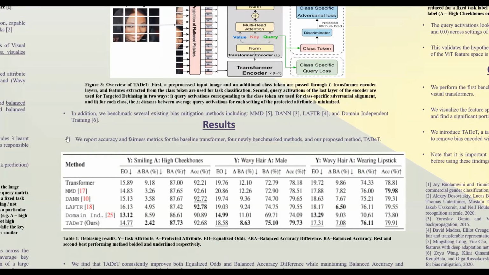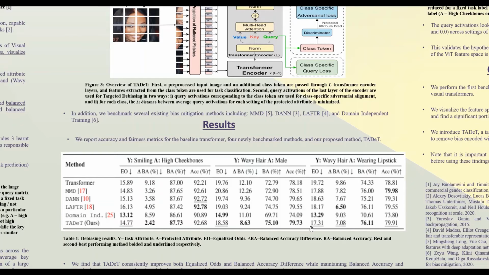We find that TDET consistently improves fairness in both equalized odds and balanced accuracy difference, while maintaining performance in balanced accuracy and standard accuracy compared to the original transformer model. TDET achieves best or second best in 11 out of the 12 settings compared to all previous debiasing approaches. Within a test setting, there may be other debiasing methods which produce stronger debiasing results according to a single fairness metric, such as LAFTR on the wavy hair wearing lipstick setting. But we note that across settings and considering all metrics, our method consistently performs comparably or better than prior work.